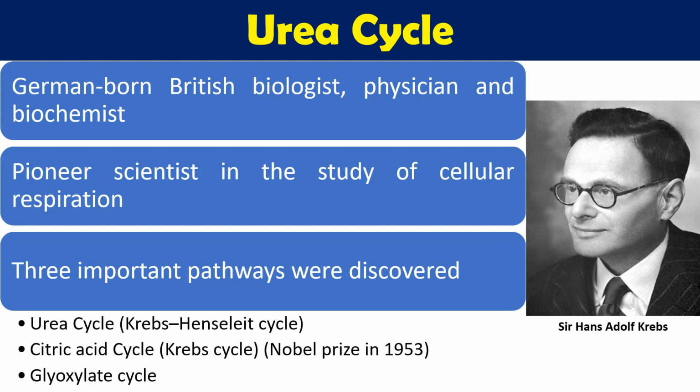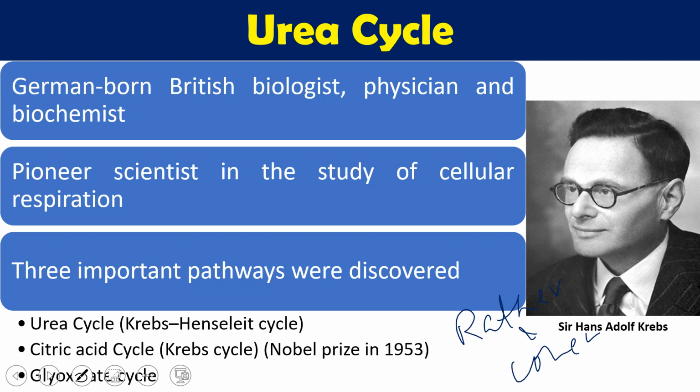Why do we call it the Krebs-Henseleit cycle? Because Sir Hans Krebs, along with a medical student, Kurt Henseleit, in 1932, discovered this urea cycle. So this cycle has been given by Krebs and Henseleit, but the whole steps or individual reactions of this urea cycle were studied by Ratner and Cohen. So Ratner and Cohen studied the whole biochemical stepwise processes of this urea cycle.